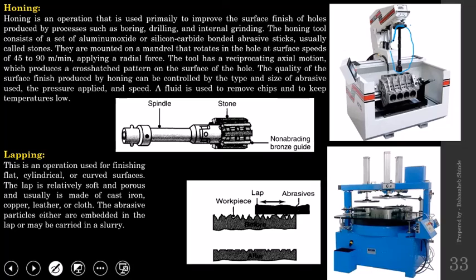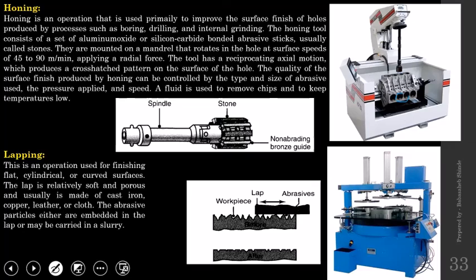The tool you can see over here, that will be having some metal part used for the holding purpose, that is called as spindle, and on this end there will be strips of abrasive called as stone and non-abrading bronze guide. There will be alternative strips of this bronze material, and those plates are going to guide this honing tool when it is inserted in the hole.